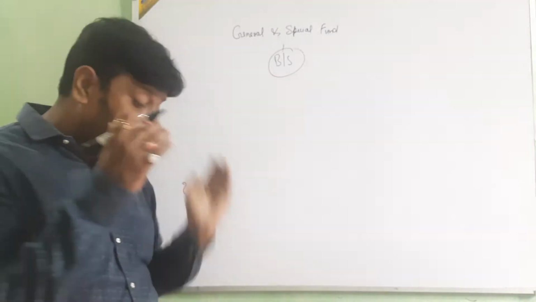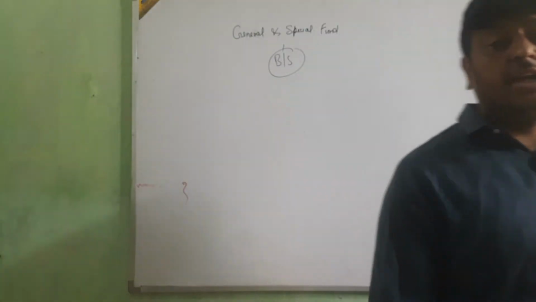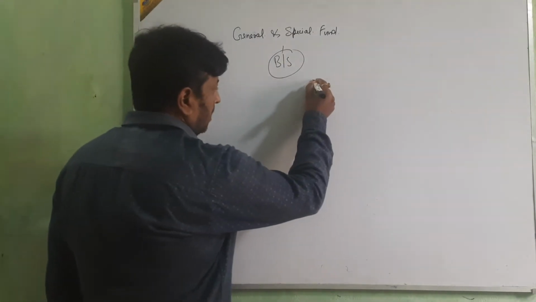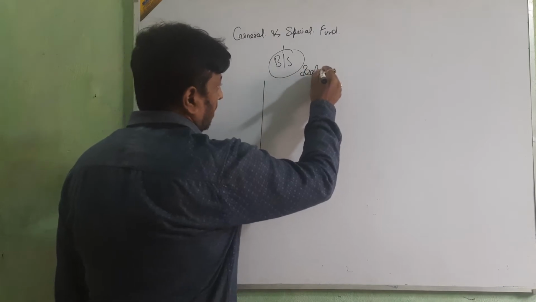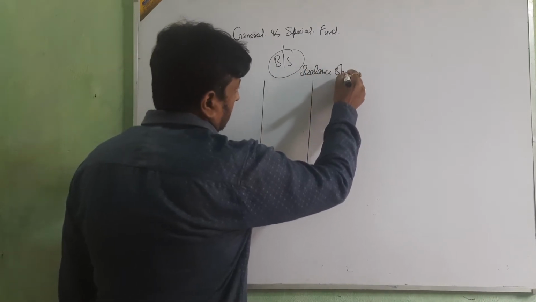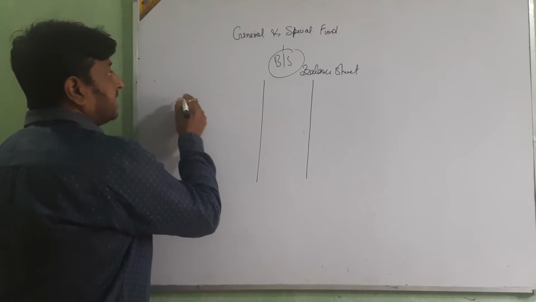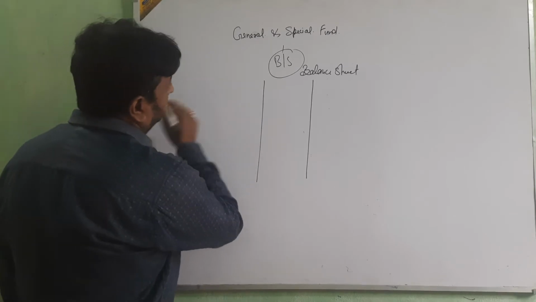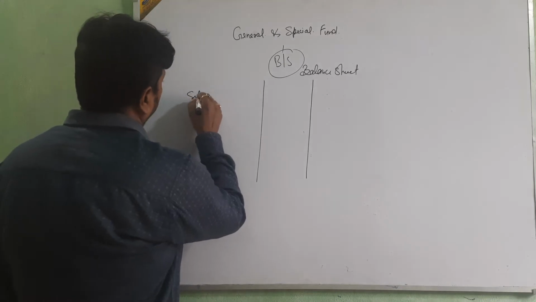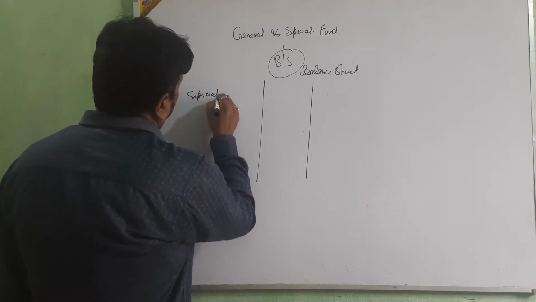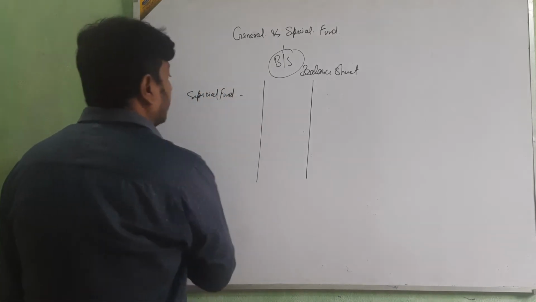How are we going to present this general and specific fund in the balance sheet? When we make the balance sheet, on this side we put the name of the special or general fund.